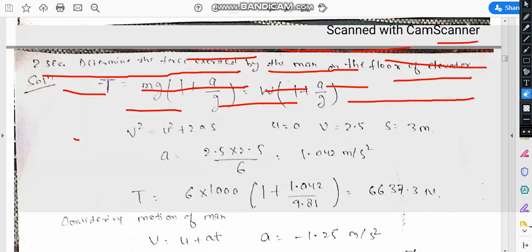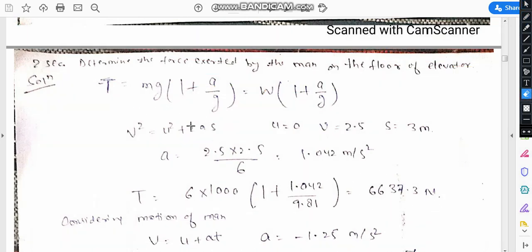In the first part, the weight is given as 6 kilonewton. The acceleration is not given, the velocity is 2.5 meter per second and s is 3 meter. So we can calculate a using the equation of motion, and a is found to be 1.042.